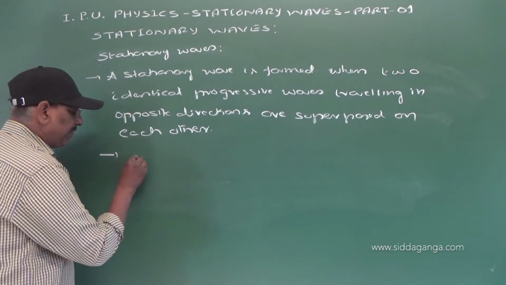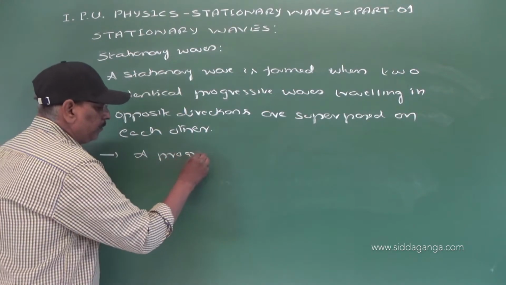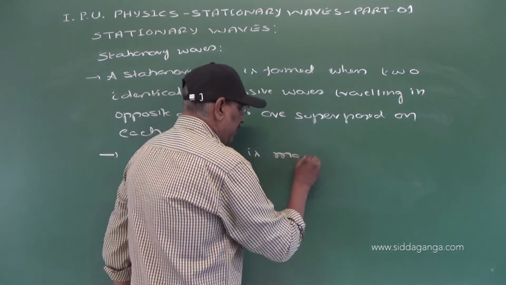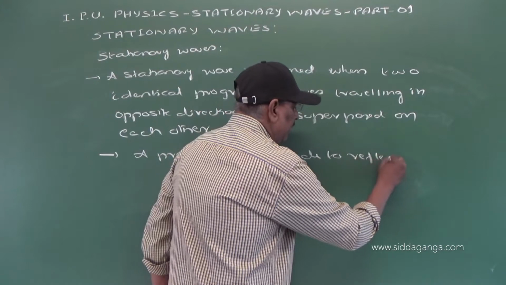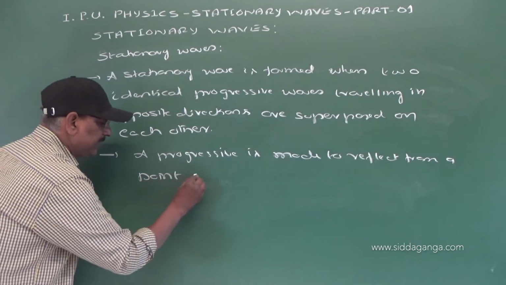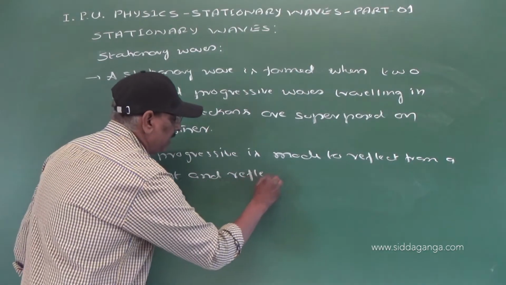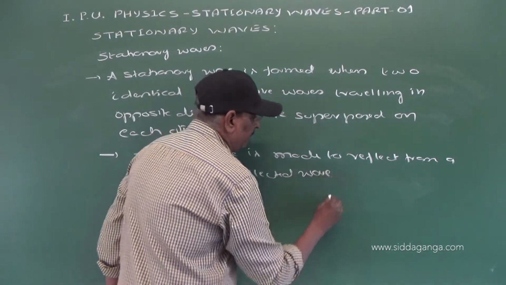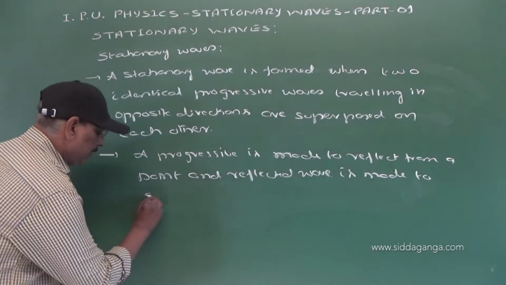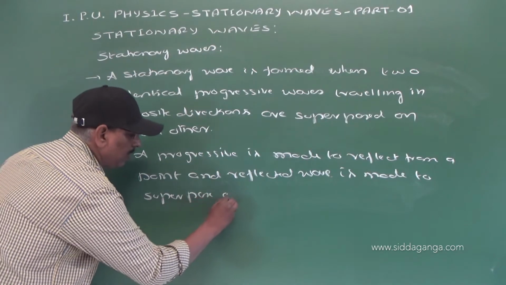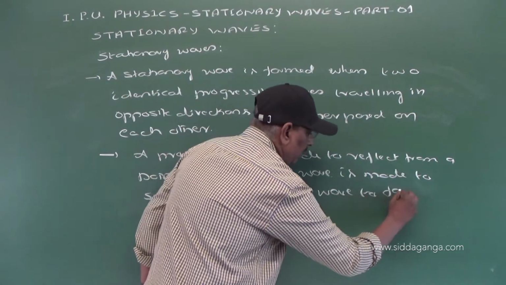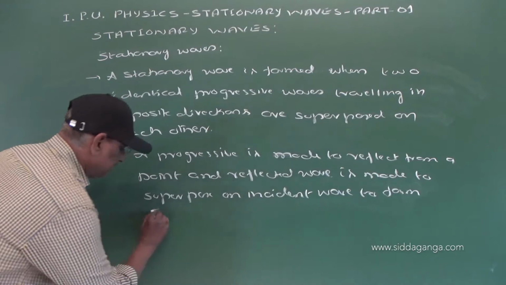So to form a stationary wave, a progressive wave is made to reflect from a point, and the reflected wave is made to superpose on the incident wave to form a stationary wave.